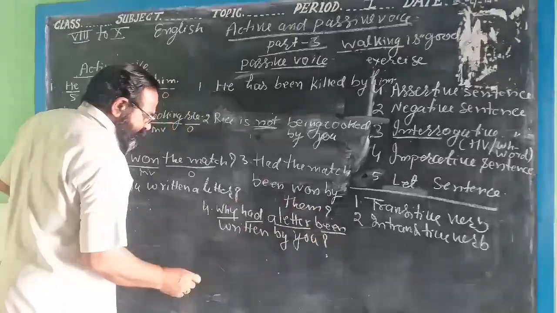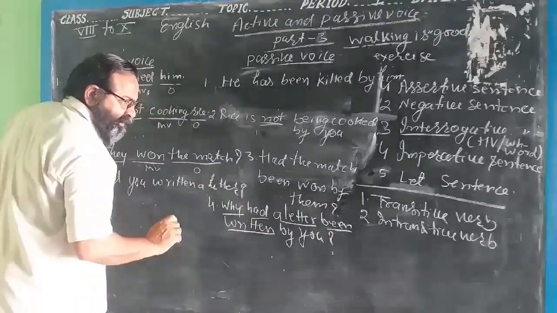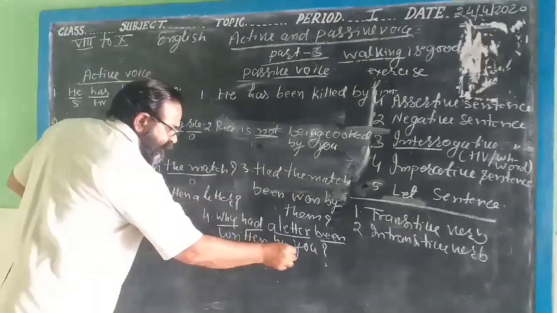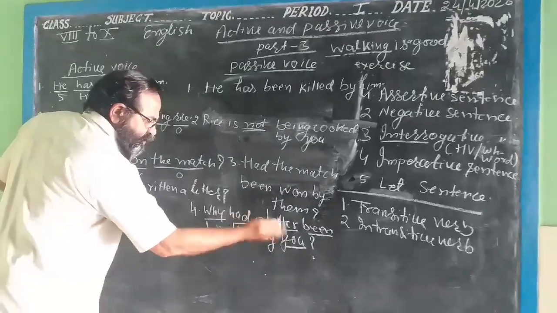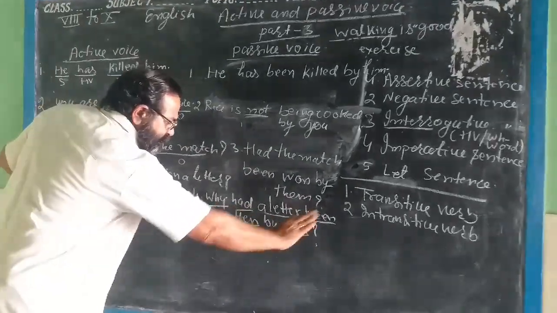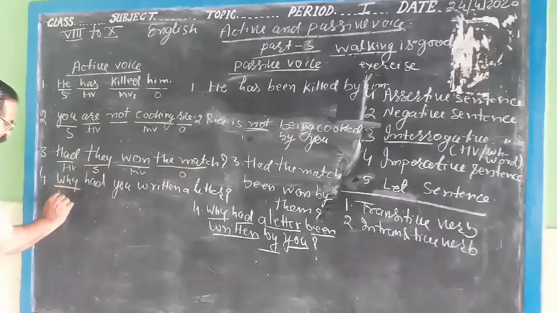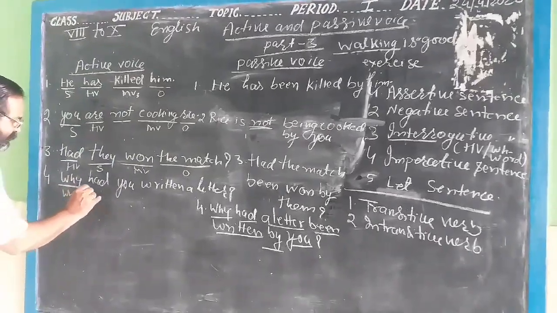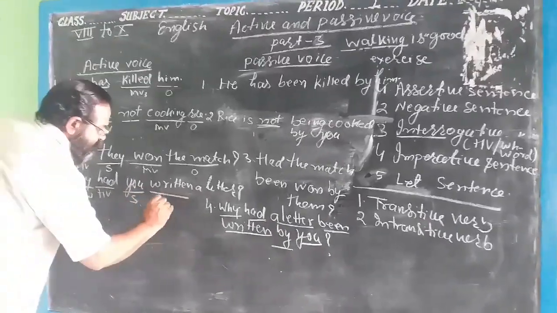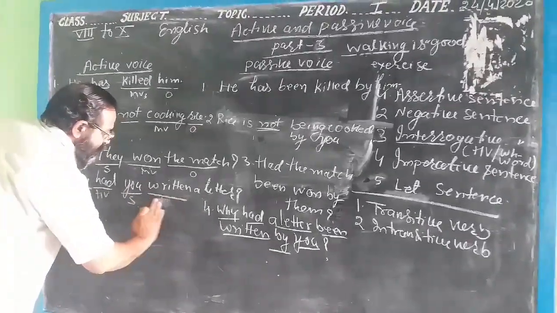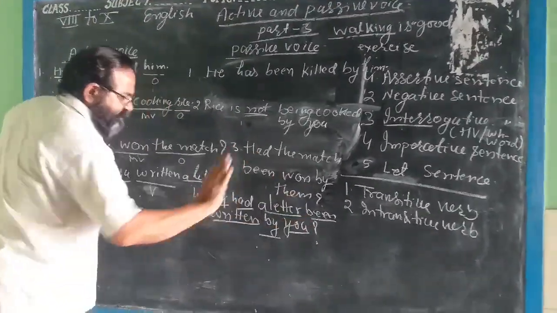It is also okay. Then the third form of the main verb will be used. It is write, wrote, written, and you will change the subject into object. We have changed it before the object, you will write by. Each and everything has been changed. This is the WH word. This is the helping verb. This is the subject. This is the third form of the main verb. This is the verb and this is the object. And you have changed it.